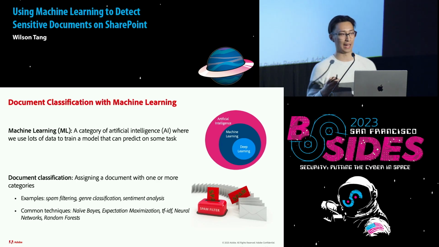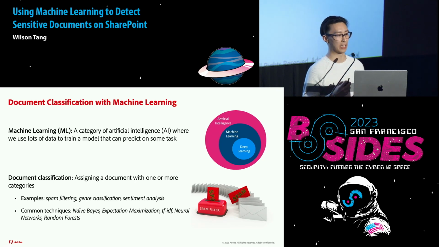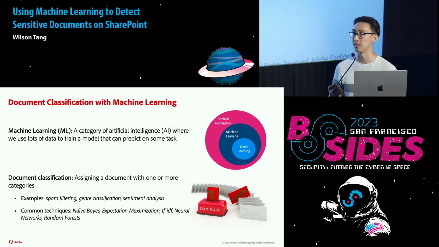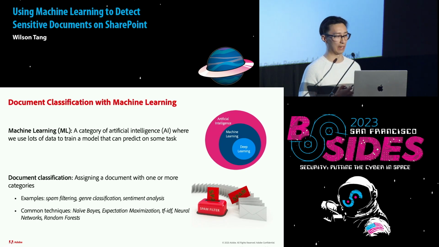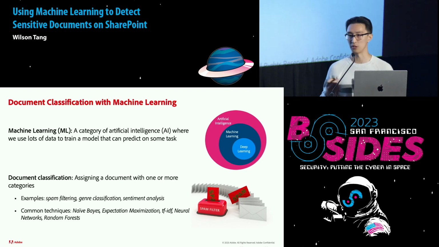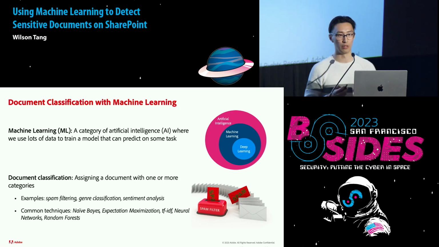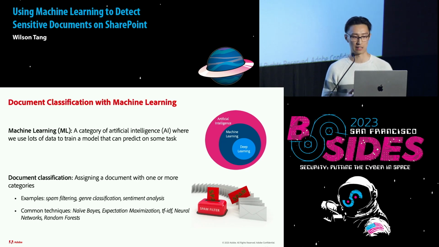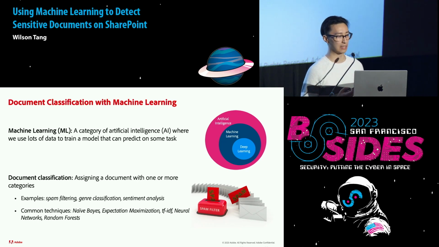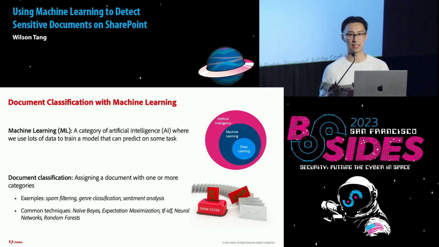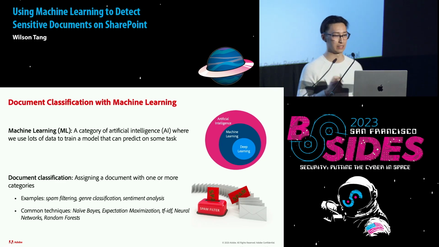But where we really want to apply this is with sensitive documents, which falls under the problem of document classification within machine learning. This problem is assigning a document one or more categories. The most common example you've probably felt in your everyday life is spam filtering. How does your Outlook, how does your Gmail know if an email is spam or not? Classic example of document classification. There are a lot of common techniques for document classification, such as naive Bayes, expectation maximization, TF-IDF. I won't talk your ear off on all these techniques. You can go research them after this talk. But the one we're really going to focus on today is random forests.